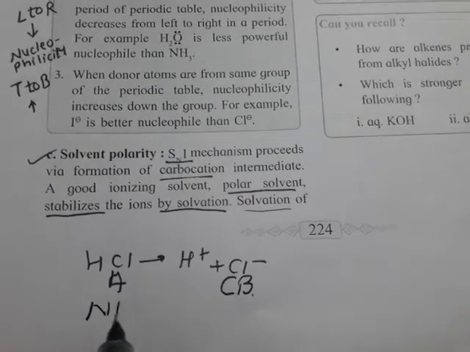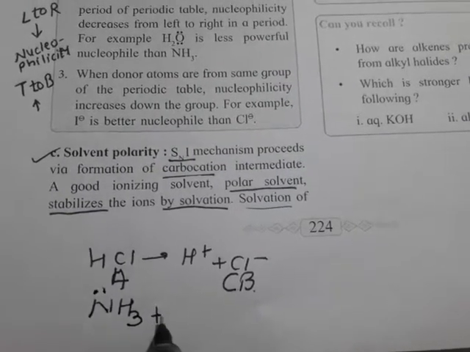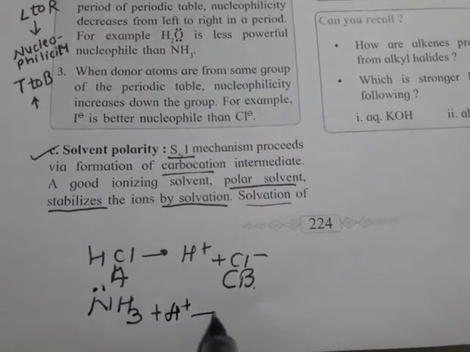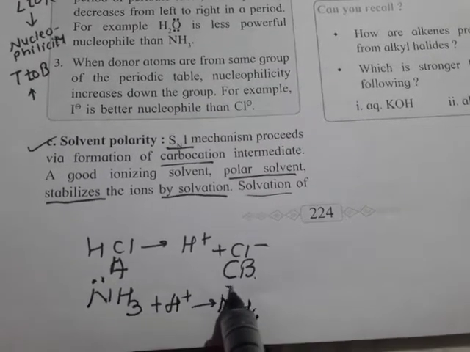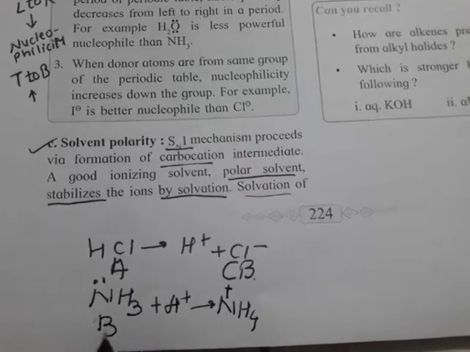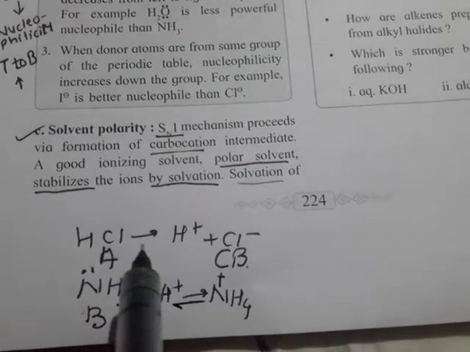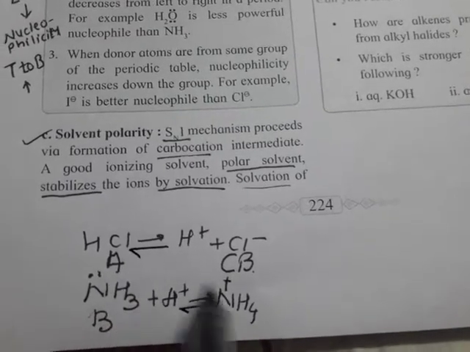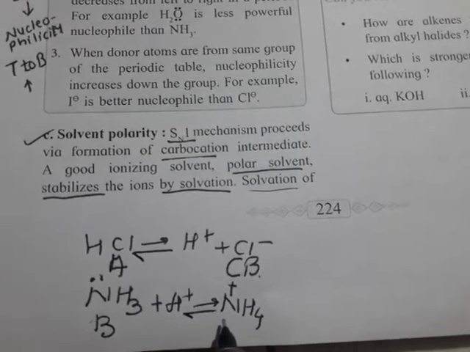Similarly, suppose we have NH3. It has one lone pair on nitrogen. It reacts with H plus ion and we get NH4 plus. NH3 is a base because it accepts a proton, and if we consider the reverse reaction, NH4 plus will lose its H plus ion. So it is a proton donor, so it becomes an acid.